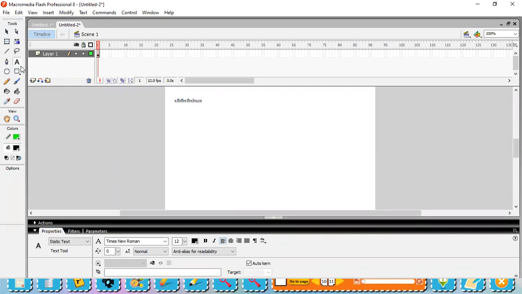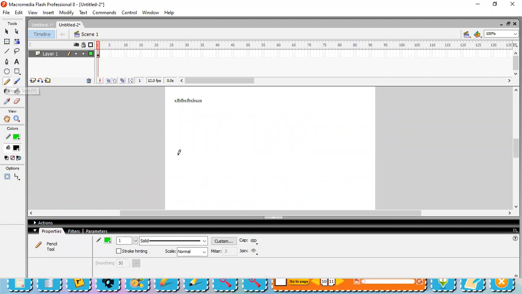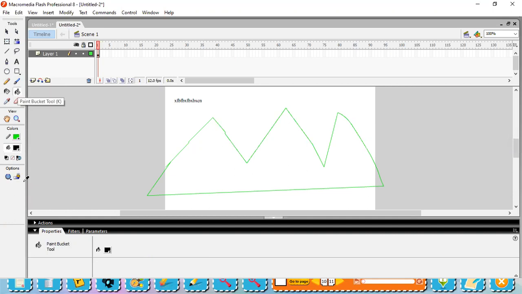These are the tools. Now suppose I'm going to draw a particular picture and I want to fill color in that picture. If I draw with the brush or pencil and I want to fill the color, I can use this color filler and fill the color in it.